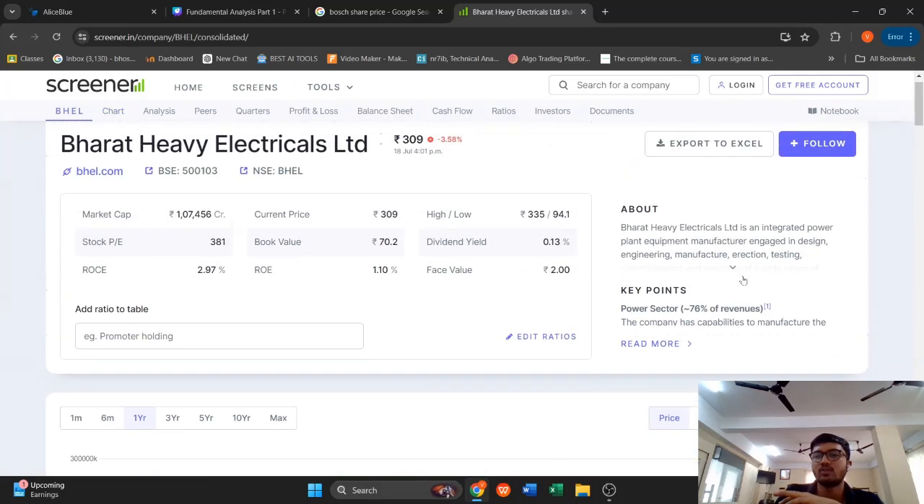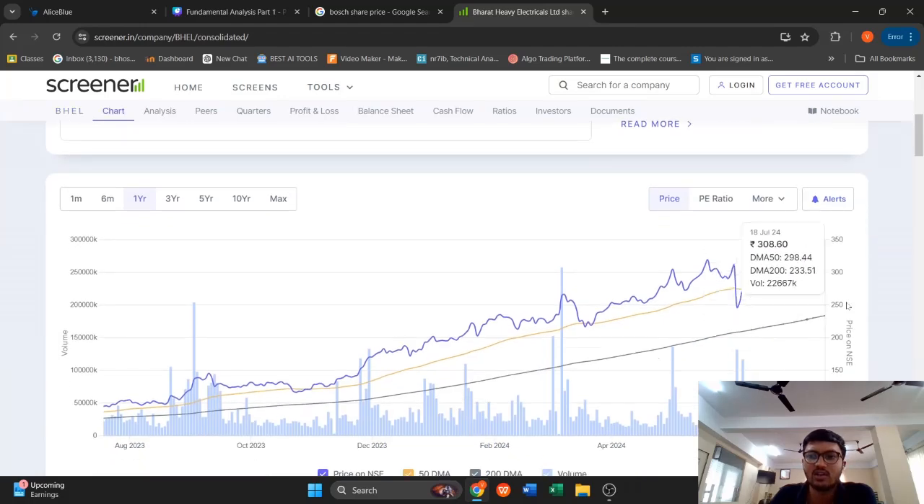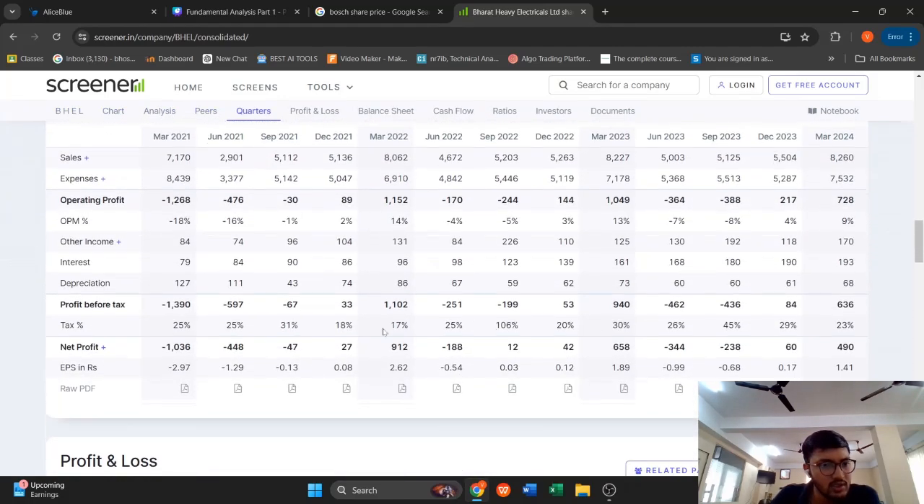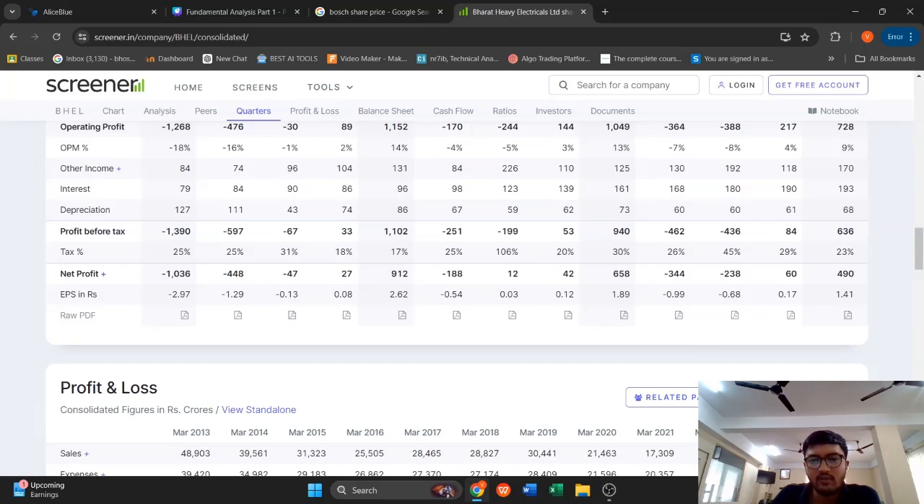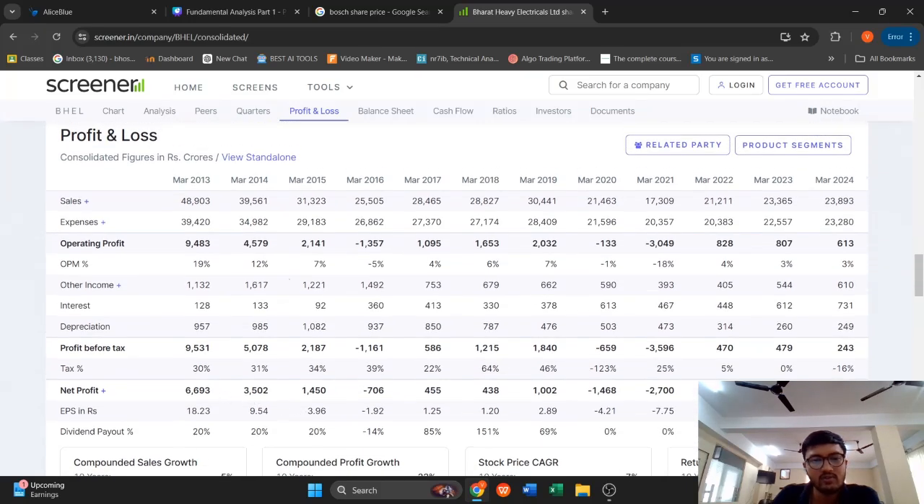So what is this company about? The company is an integrated power plant equipment manufacturer engaged in design, engineering, manufacturing, the electrical things, power transmission, industry, transportation, renewable energy, oil and defense. So it is into a lot of things. It's a public company, and you can see the net profit of this particular company. This is the P&L of this company.